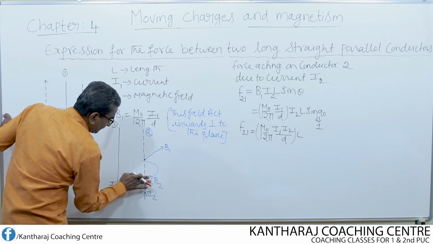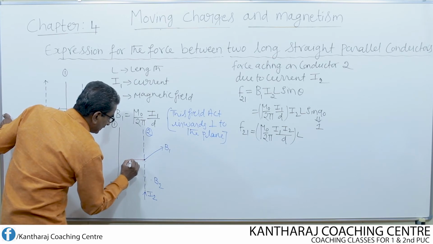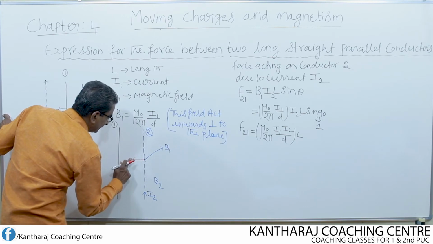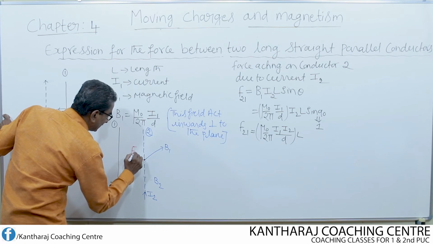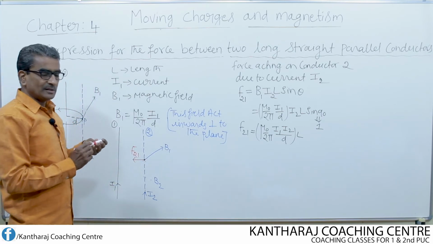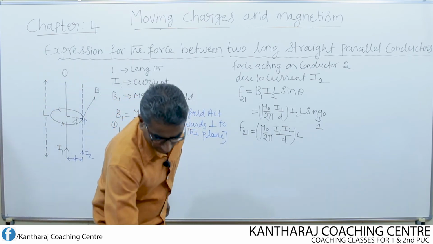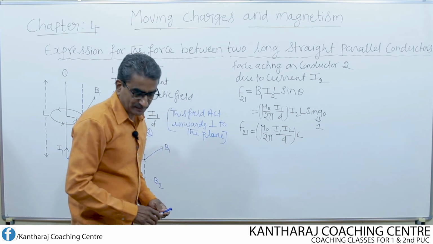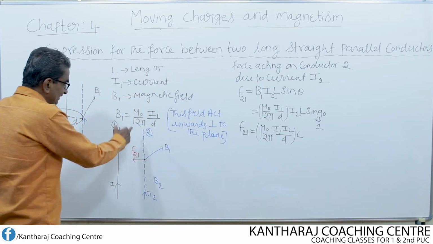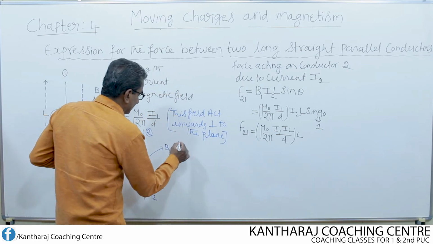So let us write the direction of the force. So let us remove this. Then the direction of the force is like this, and it is nothing but force acting on second conductor due to the first conductor. Now we follow the same analogy. That means now I consider the second conductor. Let us consider now the second conductor.